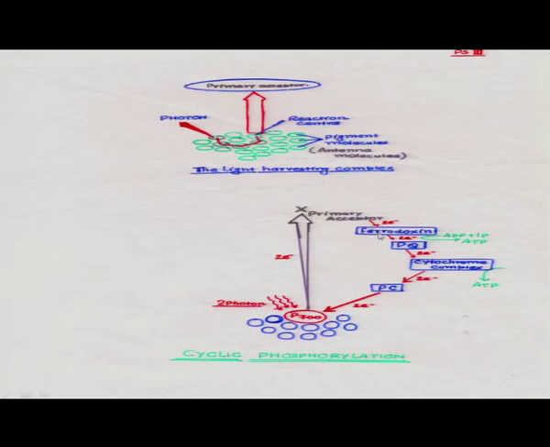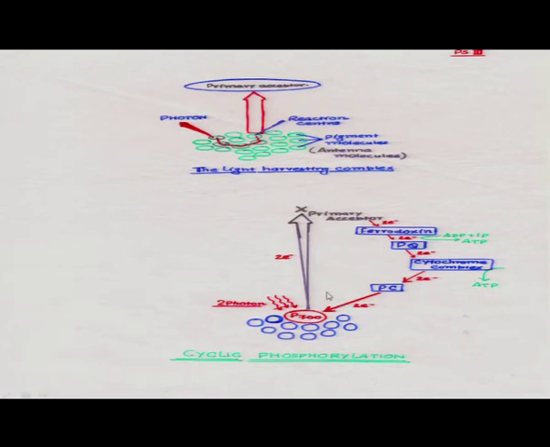These electrons are accepted by a compound known as ferredoxin. The ferredoxin releases the electron, which is received by plastoquinone. After plastoquinone, the electron is released and accepted by the cytochrome complex, then plastocyanin. After plastocyanin, the electron returns to the reaction center.